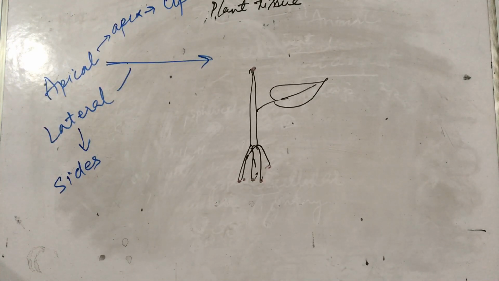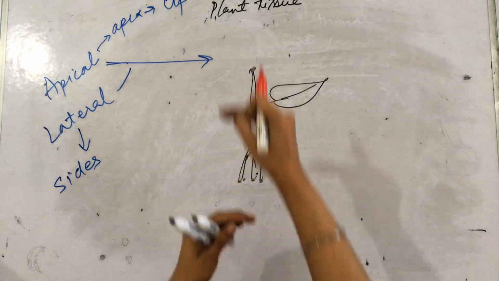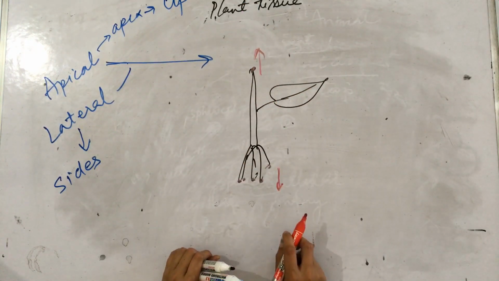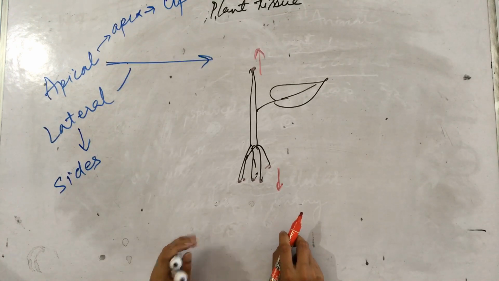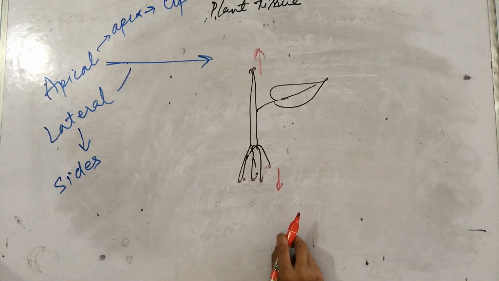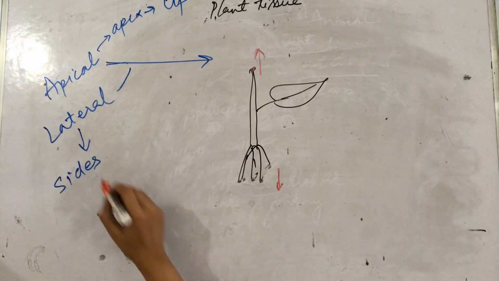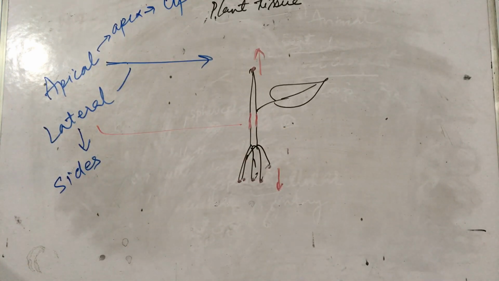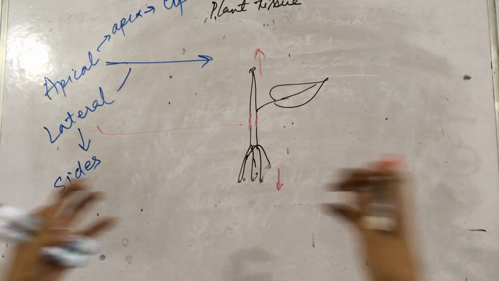And if it is present on the tips, that means it is helping the plant to grow upwards as well as downwards. It is helping in the growth of the length of the plant. And lateral meristem is present on the sides, which means it is helping in the expansion of the plant.